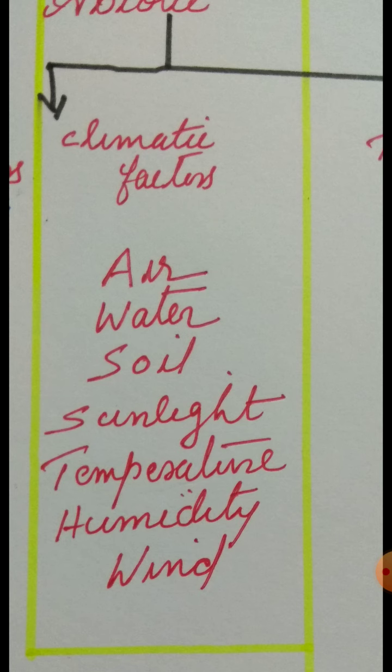Air. So the first one is air. All living organisms on earth need air to live. Air is a mixture of gases: nitrogen, oxygen, carbon dioxide, hydrogen, and many other gases. Oxygen is used by animals for respiration. Carbon dioxide is used by green plants for the process of photosynthesis. Nitrogen present in the air is used by microorganisms, changing it into nitrites and nitrates, and it is used by plants for their growth.